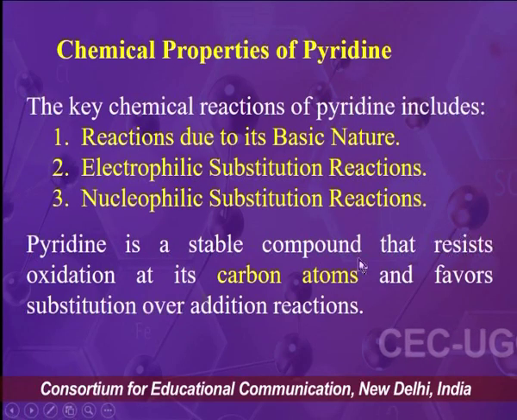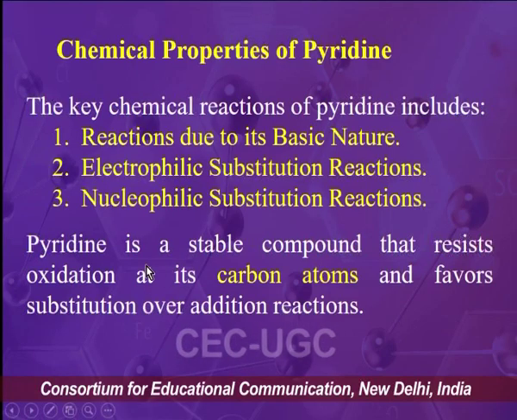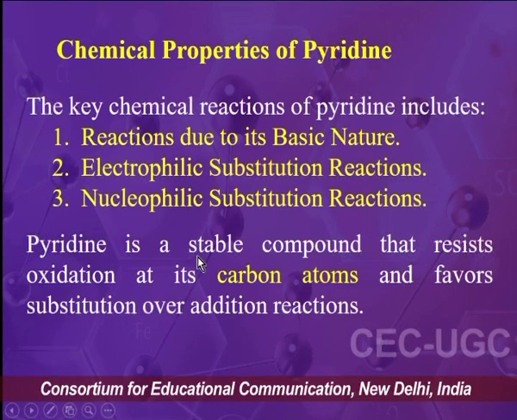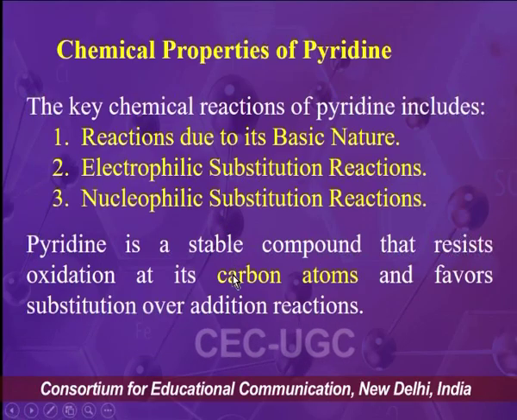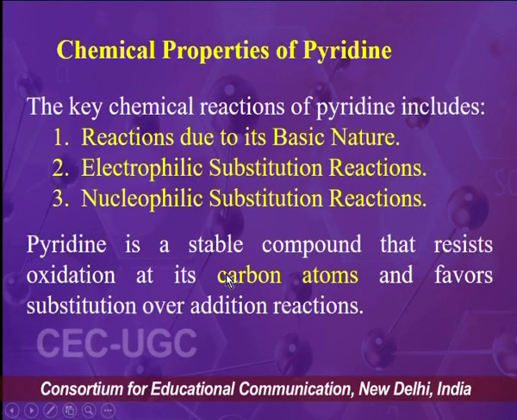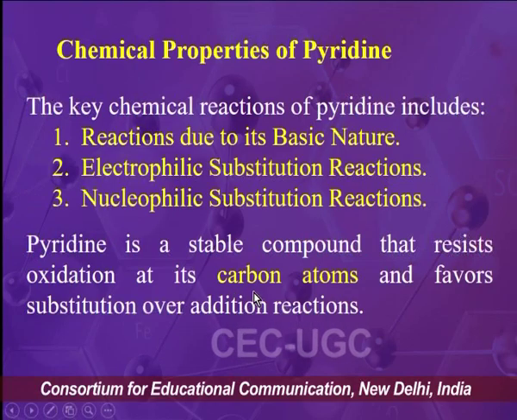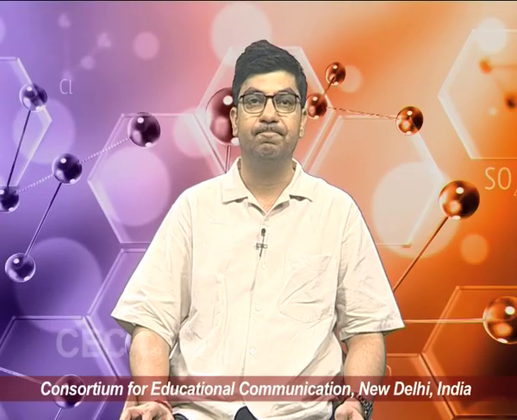Since pyridine is an aromatic compound, it is highly stable and resists oxidation at the carbon atom, but oxidation at the nitrogen atom of pyridine is very much feasible, and we will also discuss the reaction where oxidation at nitrogen is carried out. Oxidation at carbon is not possible, and that is why pyridine favors substitution over addition reaction.